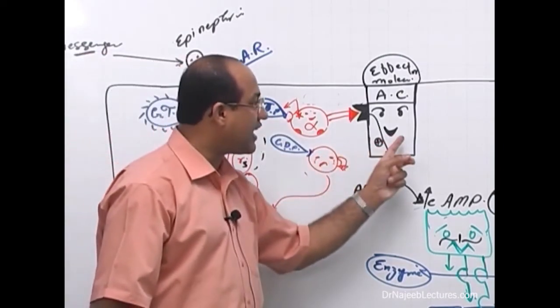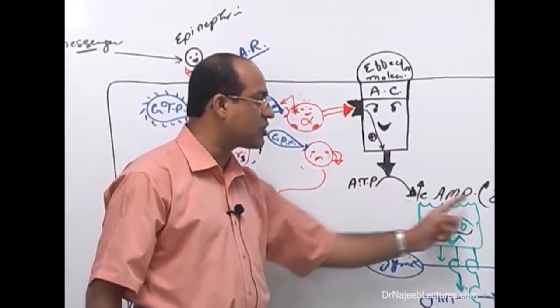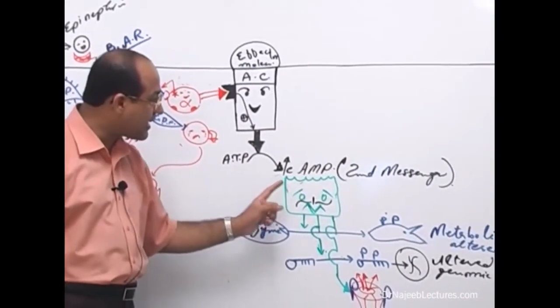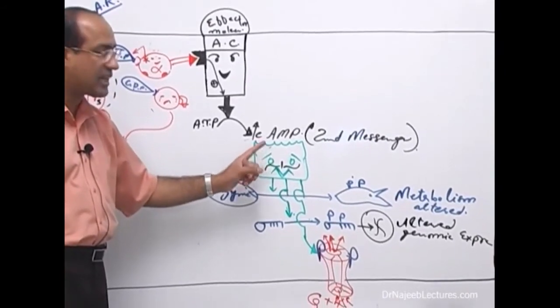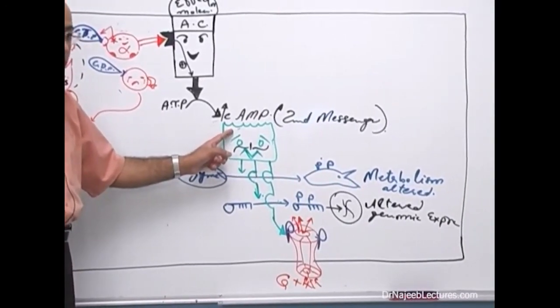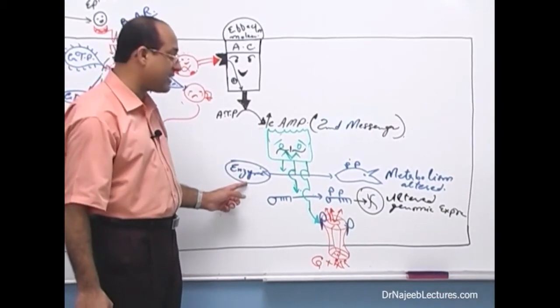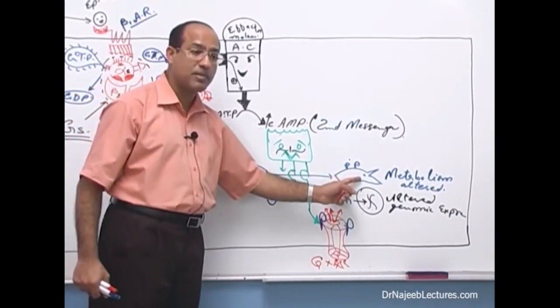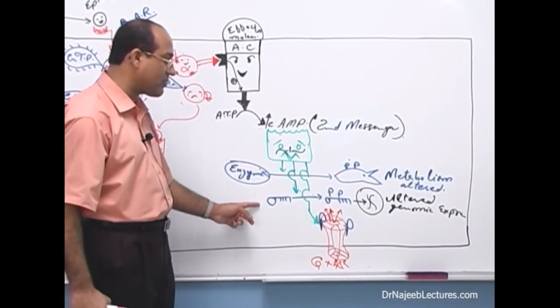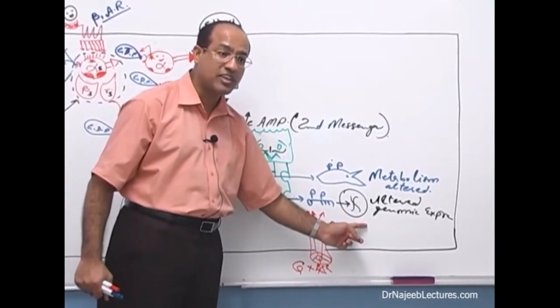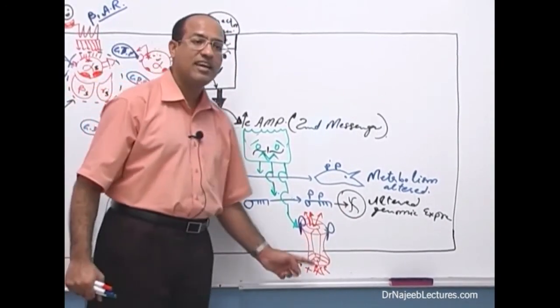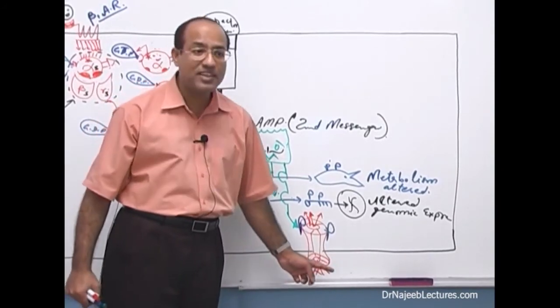Meanwhile, adenylyl cyclase will convert ATP into cyclic AMP. Cyclic AMP will stimulate a special green protein. You have to tell me the name of this green protein, isn't it? So this green protein can phosphorylate enzymes and alter the cell metabolism, phosphorylate the transcriptional factor and alter the cell genomic expression, phosphorylate the channels and alter the cell's electrical properties, right?